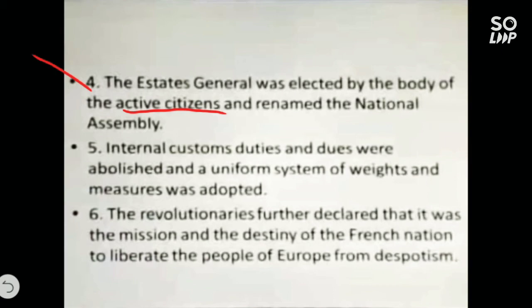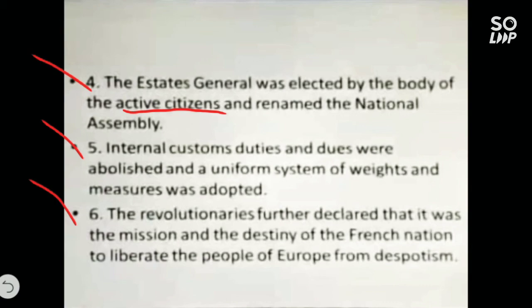If you see the fifth point, internal customs duties and dues were abolished and a uniform system of weights and measures was adopted, and for all this system, credit goes to Napoleon Bonaparte. If you see the sixth point, the revolutionaries further declared that it was the mission and the destiny of the French nation to liberate the people of Europe from despotism. Means now the French people were taking responsibility to remove despotism.